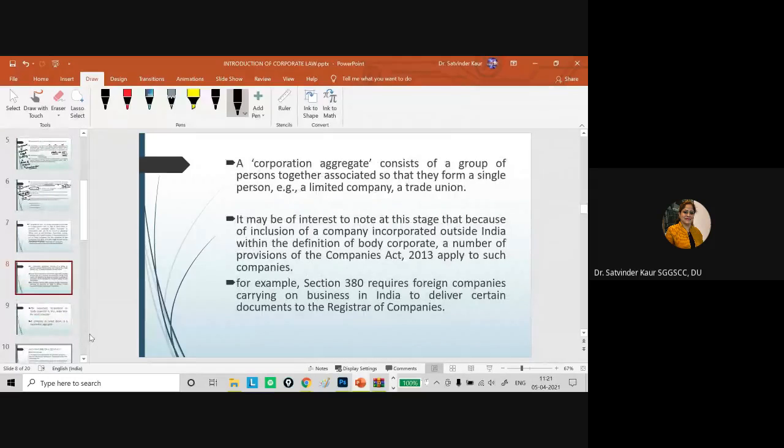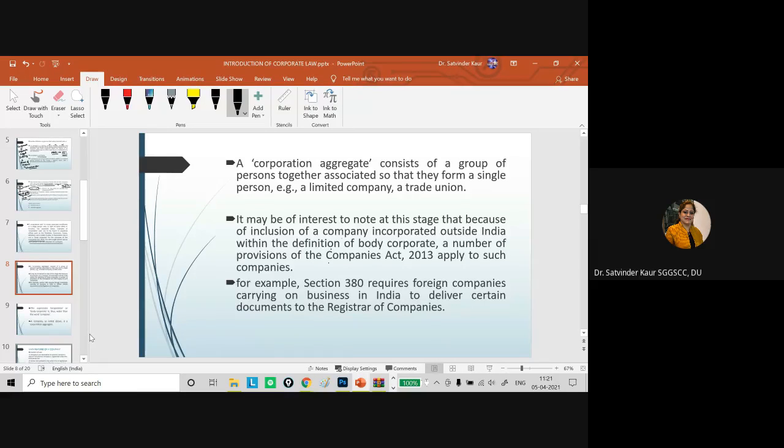Then if we talk about a corporation aggregate, it consists of a group of persons associated together for a particular purpose. There is an inclusion of companies incorporated outside India within the definition of body corporate.